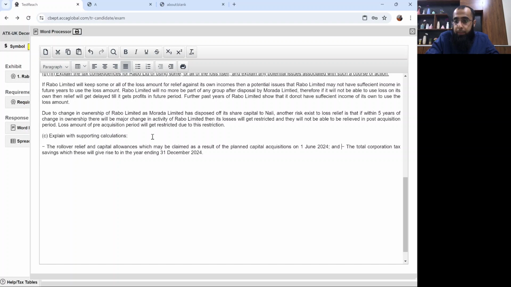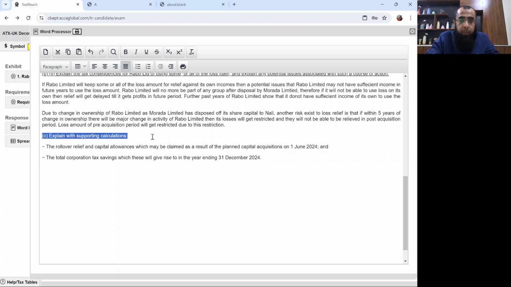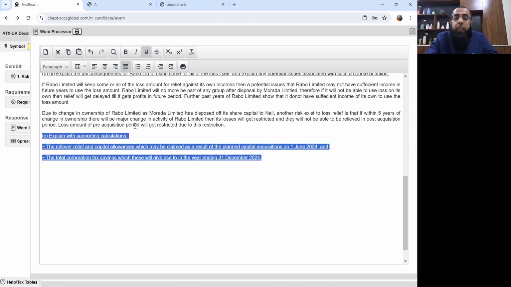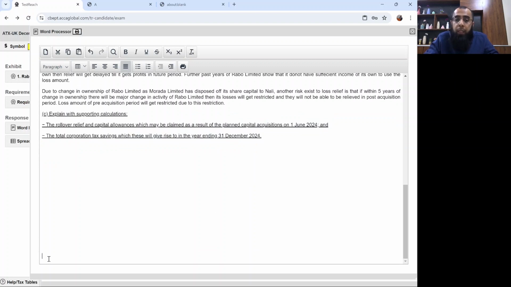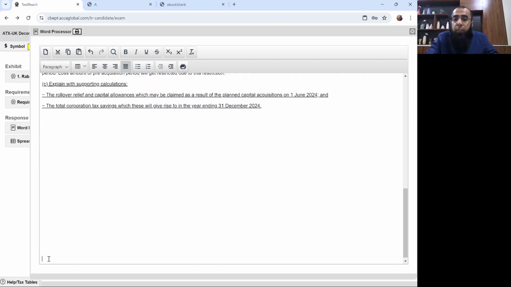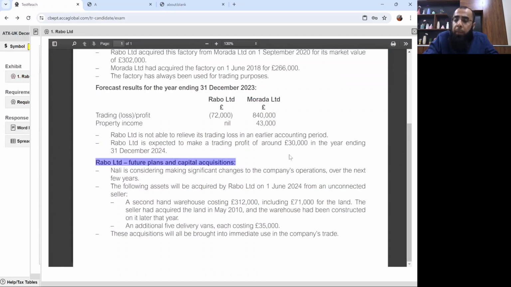Let's look at it. What are the reliefs we'll be getting in relation to the planned acquisitions which we are doing on 1st June 2024? So these are the planned acquisitions. Let's go and read it and attempt this also. Believe me, it's an easy one. Okay, let's look at it.